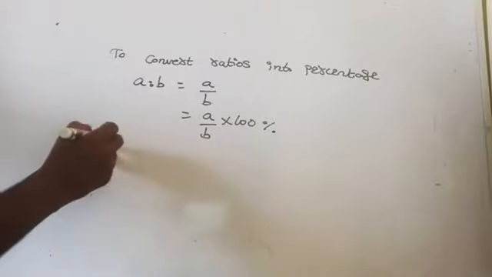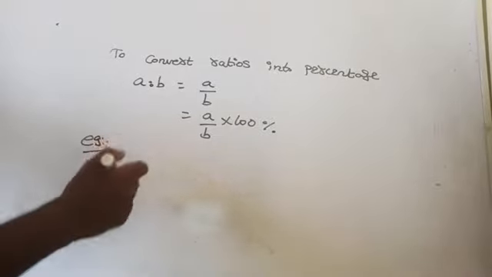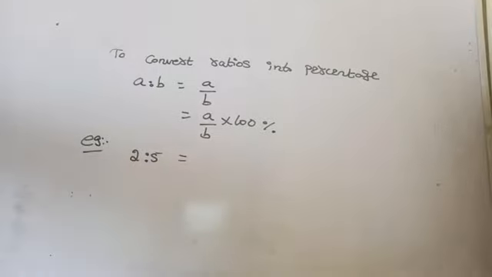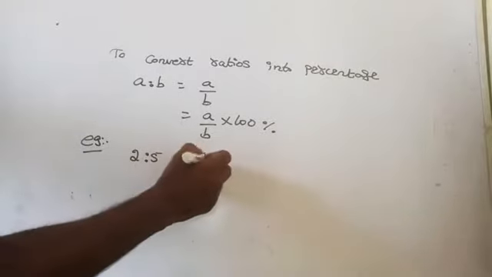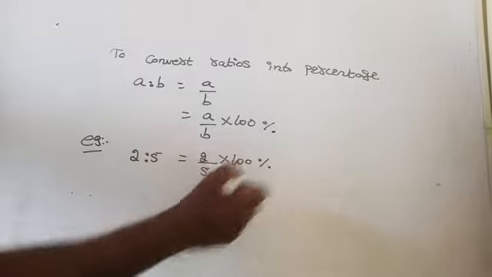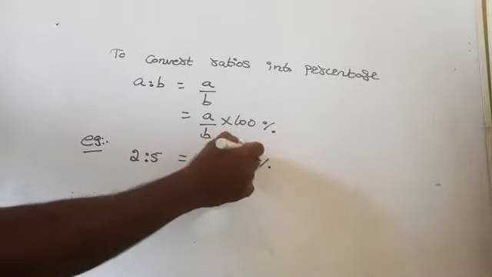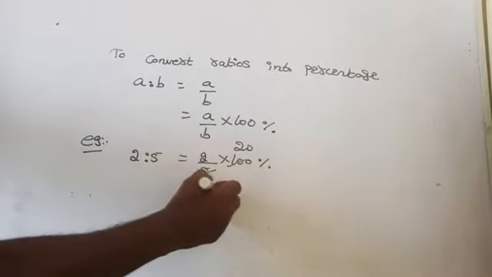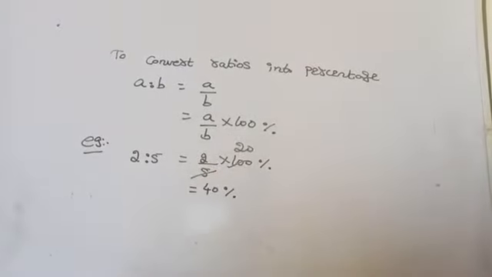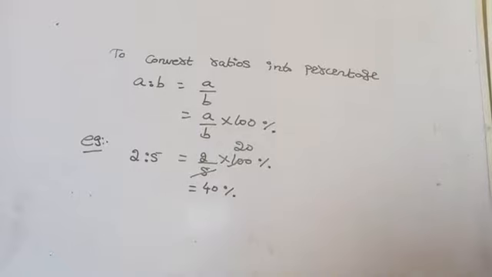For example, 2 is to 5. So 2 is to 5 can be written as 2 by 5 into 100 percentage. 1 5 is 5, 5 20s are 100. 2 into 20 is how much? 40 percentage. Are you getting there? To convert ratios into percentage.